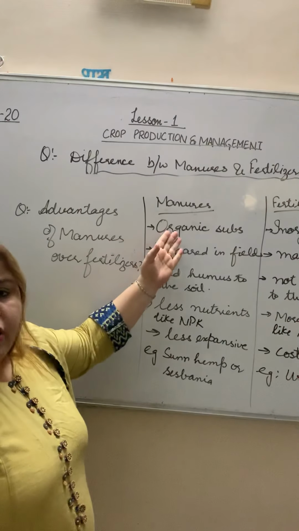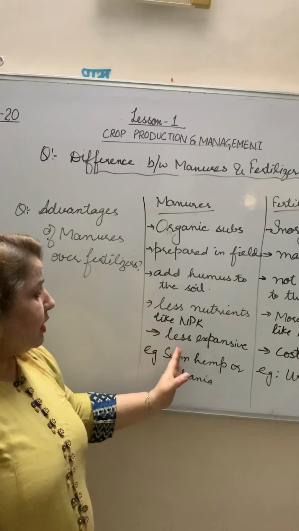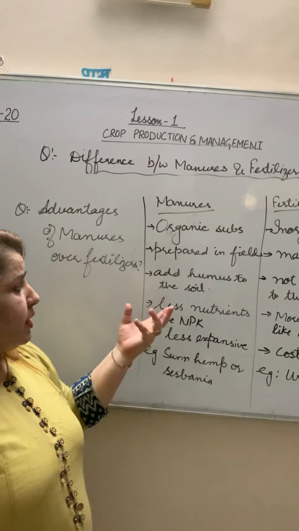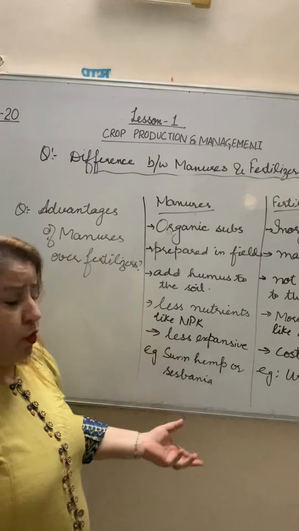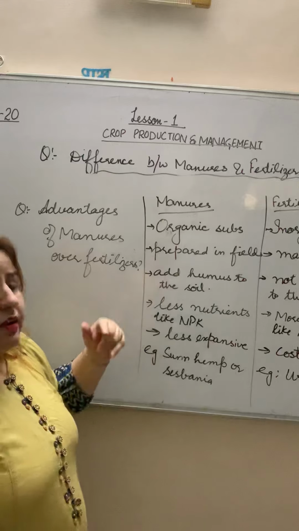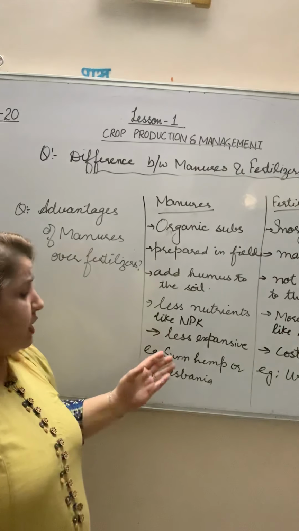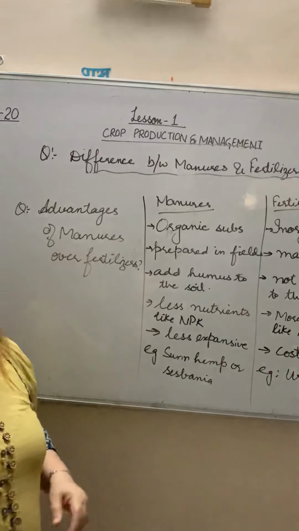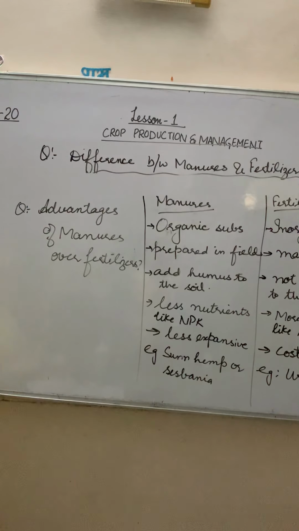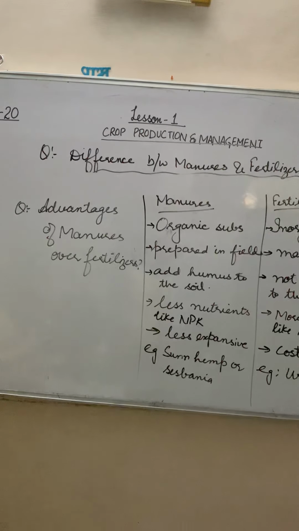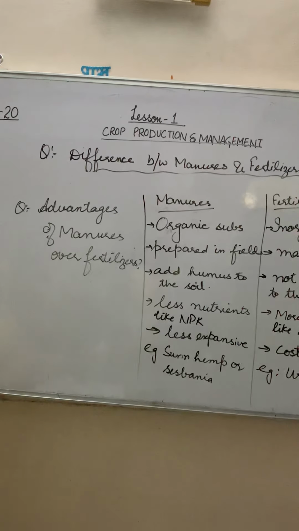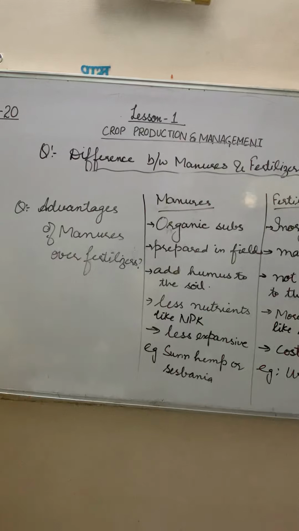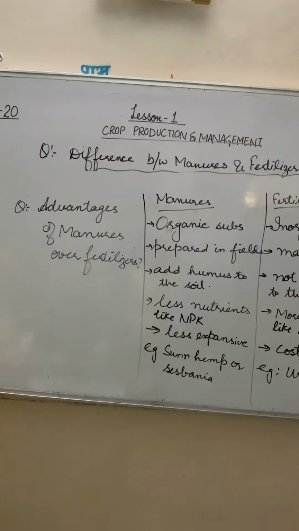These are organic substances, less costly, and we can prepare them at our homes, in our fields. They give humus to the soil. It makes the soil porous, which exchanges the gases easily, and increases the number of soil microbes, right? They are not expensive, can easily be prepared, and do not cause water pollution.